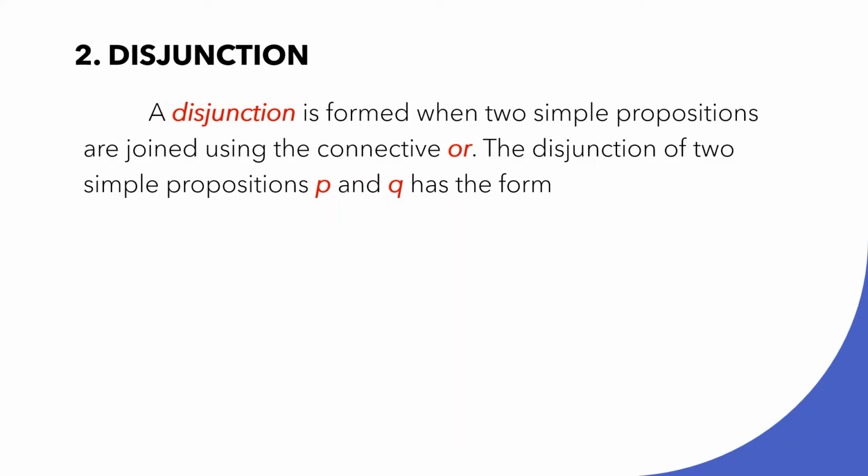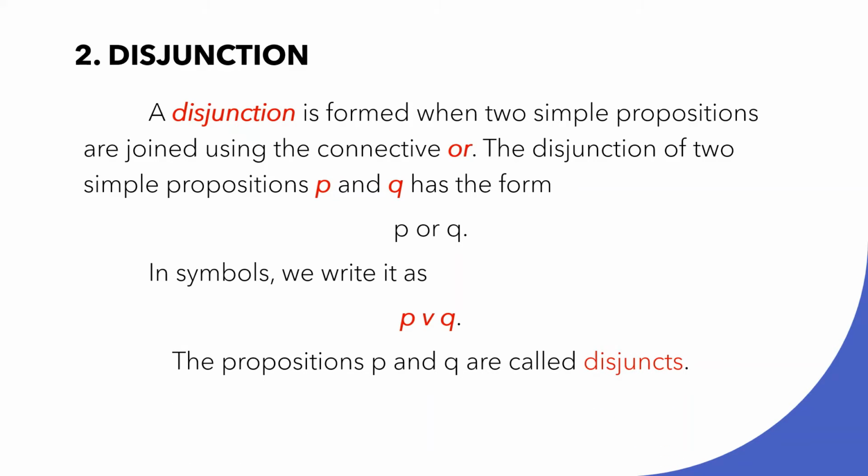Let's proceed to the second type of compound proposition. It is called disjunction. A disjunction is formed when two simple propositions are joined using the connective "or". The disjunction of two simple propositions, P and Q, has the form P or Q. In symbols, we write it as P, a symbol like a letter V, and Q. The propositions P and Q are called disjuncts.